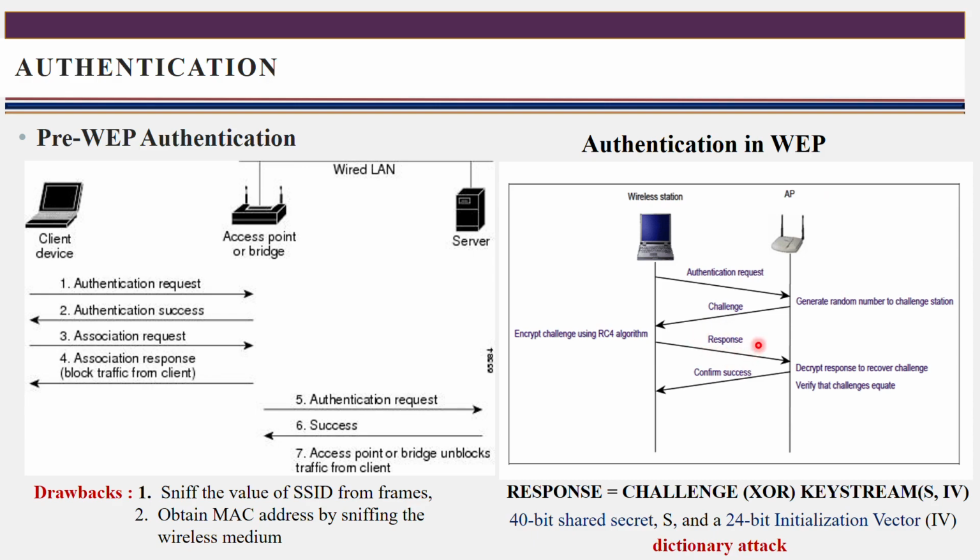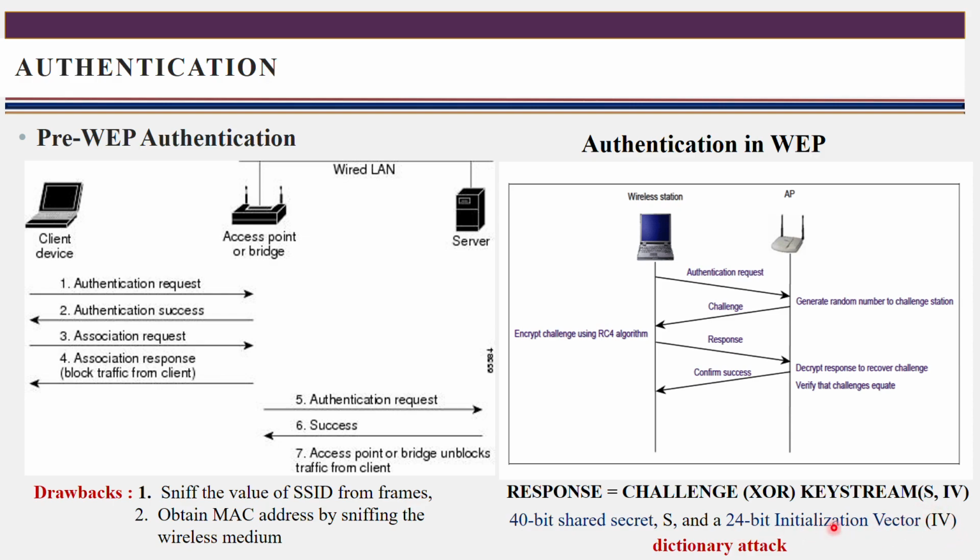In the response, if it has the same challenge that was sent by the access point, then in this way it authenticates the wireless station. Actually, what does this response contain? The challenge sent by the access point is XORed with the key stream. It generates one key stream. That stream contains the shared secret, that is the 40-bit shared secret key, and a 24-bit initialization vector.